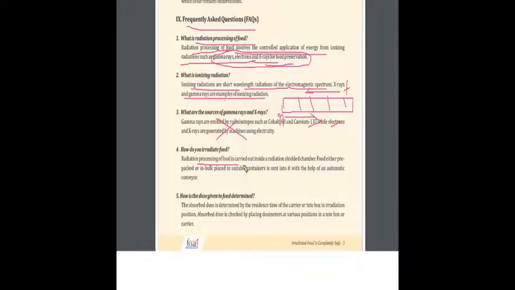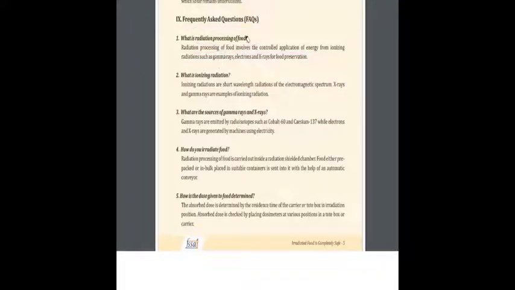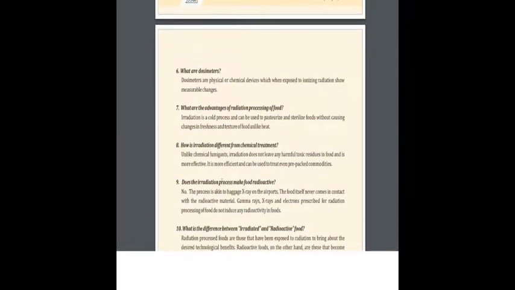Radiation processing of food is carried out inside a radiation shielded chamber. Food, either pre-packed or in bulk placed in suitable containers, is used in irradiation. How is the dose determined? Yes, this may improve your knowledge, but only the specific questions required for the examination are needed by us. So let us see only those kinds of specific questions.